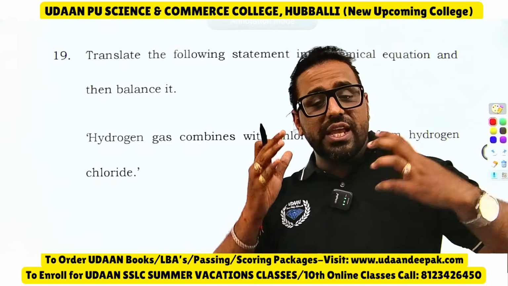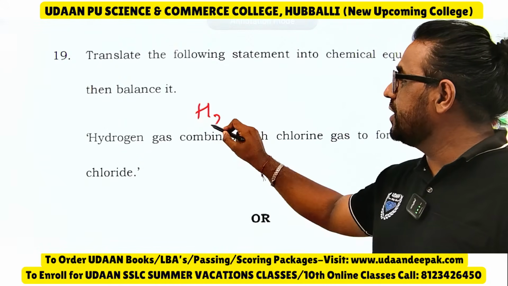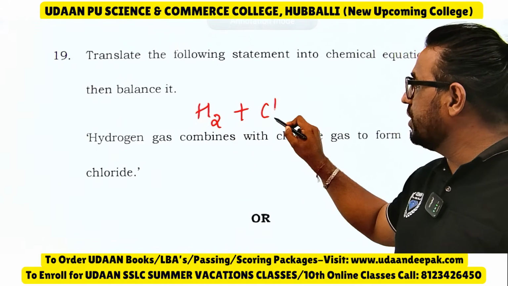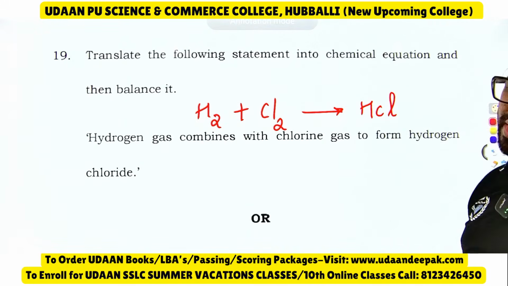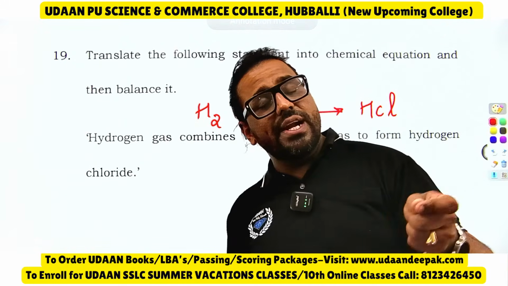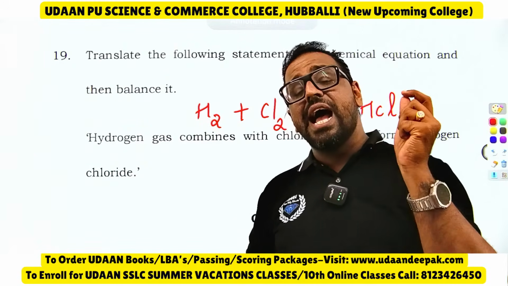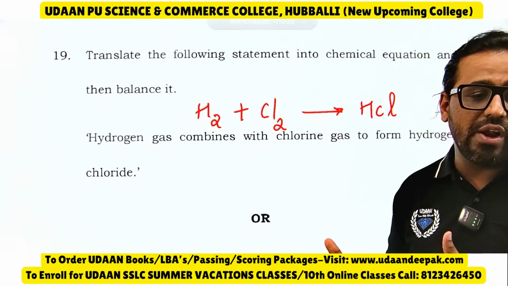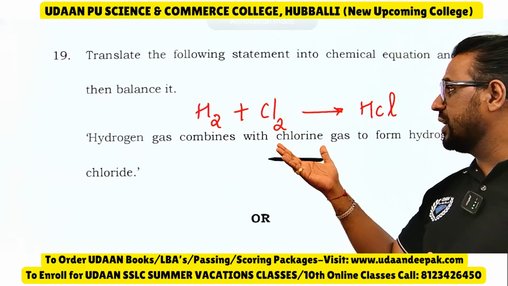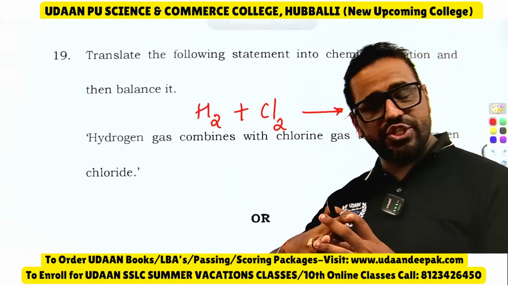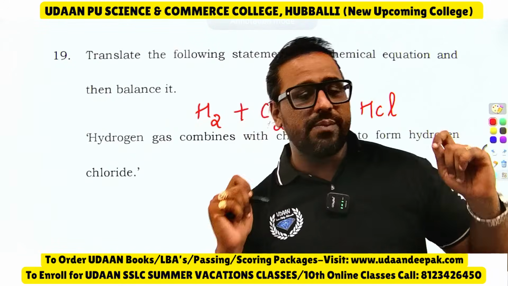So hydrogen gas is combining with whom? Chlorine. So H2, hydrogen gas is H2, chlorine is Cl2. You will get what? HCl, hydrogen chloride. But in this case, hydrogen and chlorine, it is a combination reaction in which 2 or more reactants combine to form what? A single product.